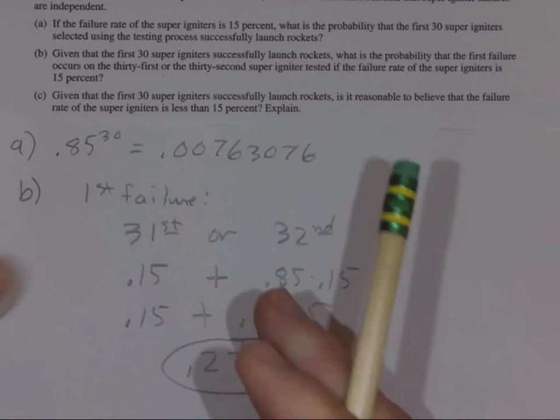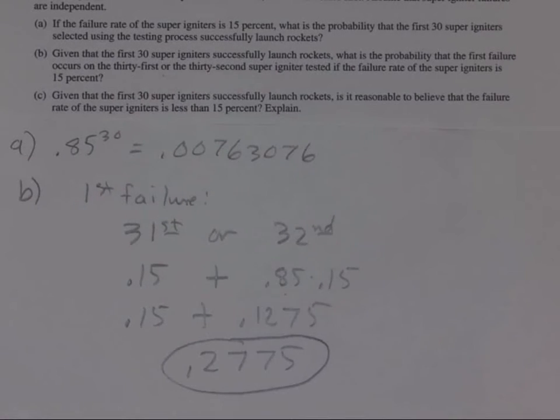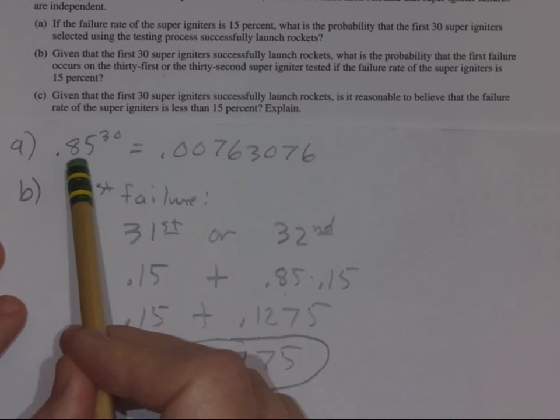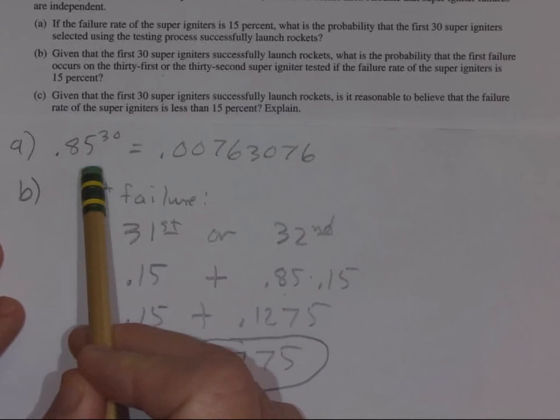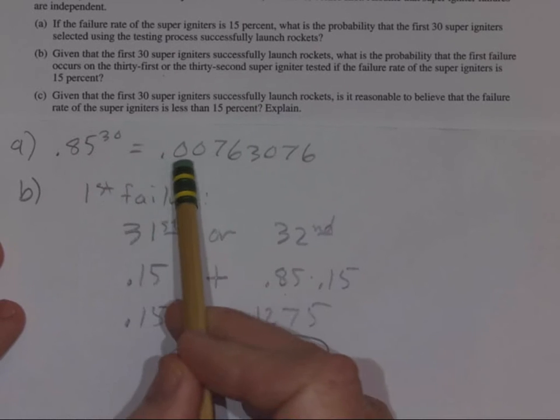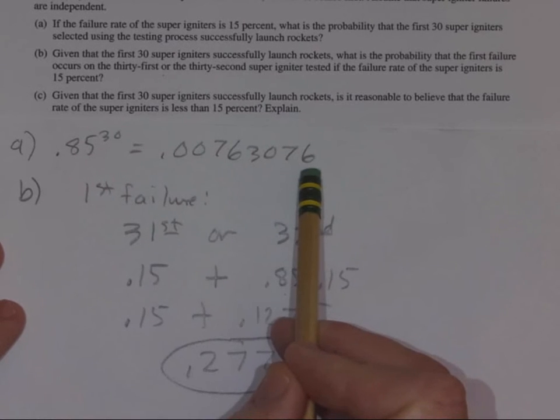Okay, and this question has the feeling of a p-value. In essence, we're testing this. I mean, we're saying to ourselves, hey, if it is true that you have 85% of success every time, or in other words, 15% failures every time, what's the probability you're going to have 30 straight successes? Well, this is clearly below 0.05 or any reasonable value for alpha.